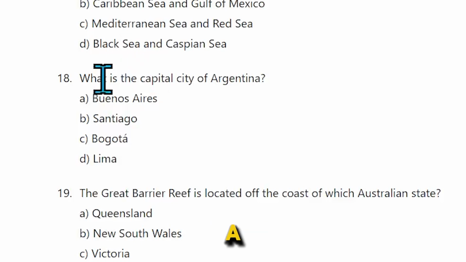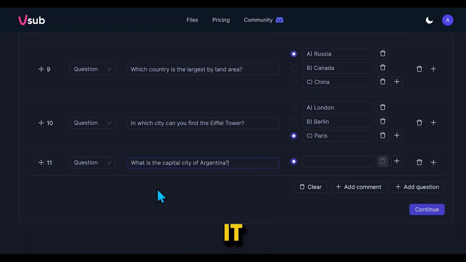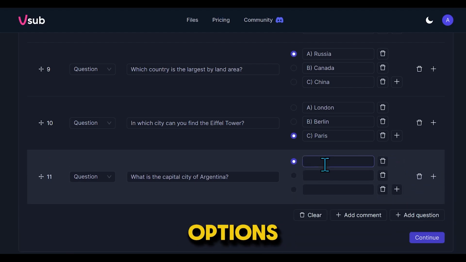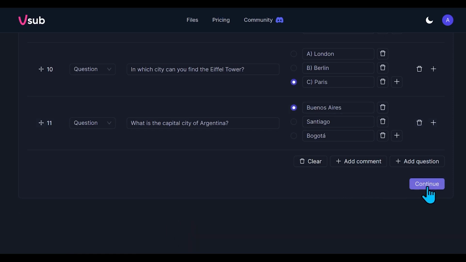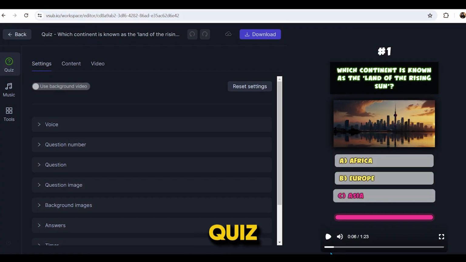For example, I have a quiz generated by ChatGPT. I will copy the first question and paste it here. Then, click on the plus sign and add 3 options. Copy and paste the options one by one here. Then simply continue. You can see that the video is being generated. Within a minute, our quiz video will be ready.